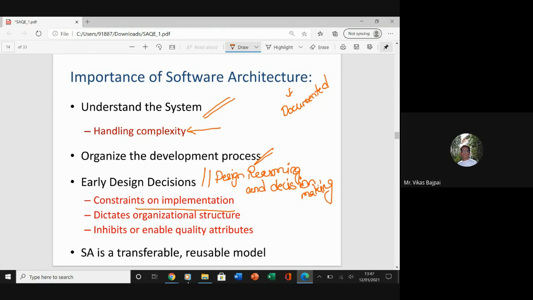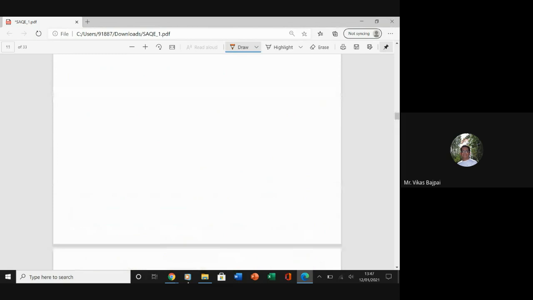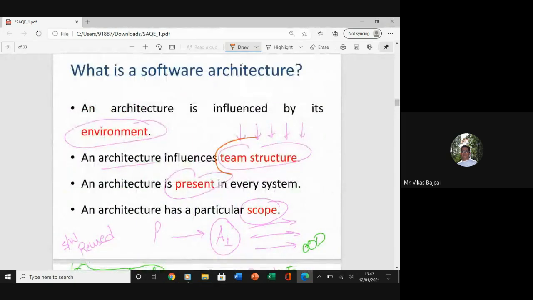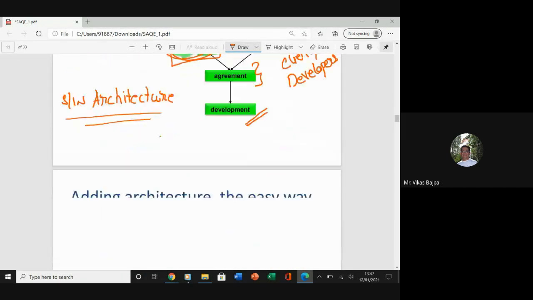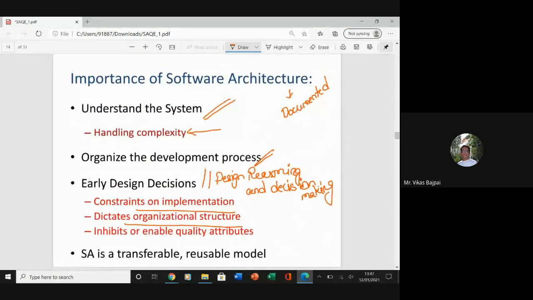So it dictates the organizational structure. As I said, your architecture may bring certain changes, right? We have discussed previously that this is going to influence my team structure, right? That's how this is going to help us in the overall development. So this inhibits or enables the quality attributes as well.